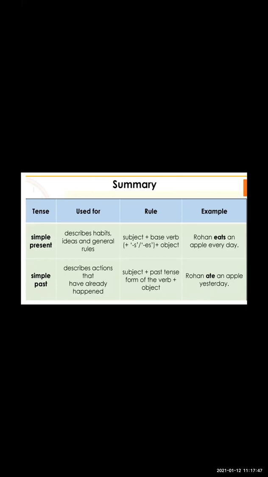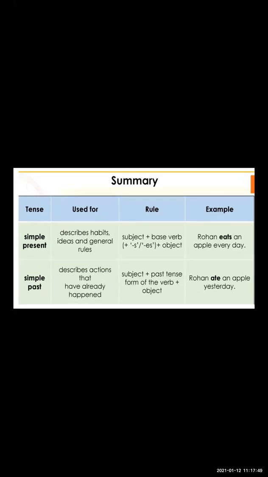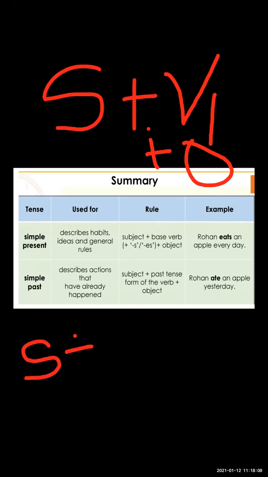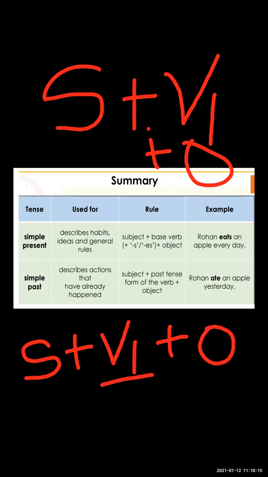Now see the formula of the simple present tense. The formula is subject plus first form of verb plus object. First form of verb means the verb in its first form.